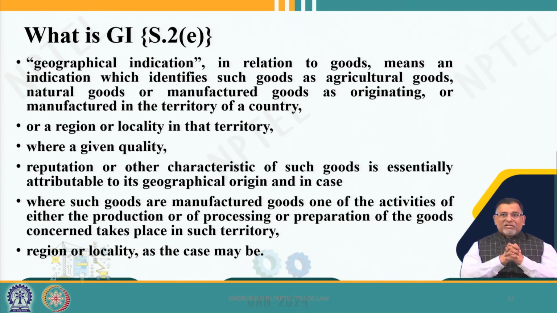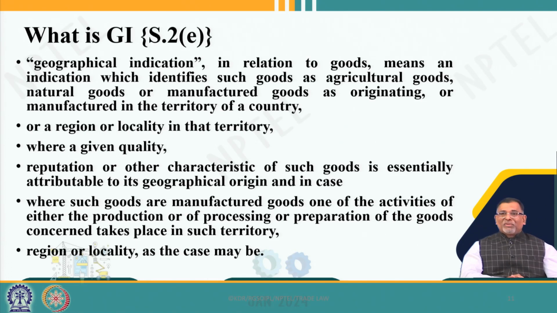And we can see what exactly a GI is. The Indian GI Act defines geographical indications in relation to goods as an indication which identifies such goods as agricultural goods, natural goods, or manufactured goods as originating or manufactured in the territory of the country. So, it talks about three categories. One is agricultural goods, second is natural goods, and third is manufactured goods.